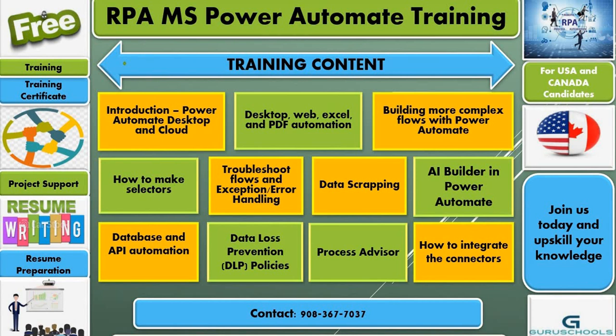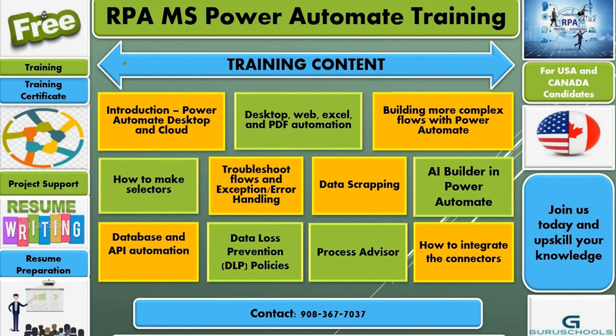So we'll have these modules. We'll start from the basic introduction, where it is being used, and what the industry use cases are. Then slowly we'll go to desktop, web, Excel, and PDF automation. Also we'll take the advanced concepts like AI Builder, which is one of the components and the beauty of this particular tool.